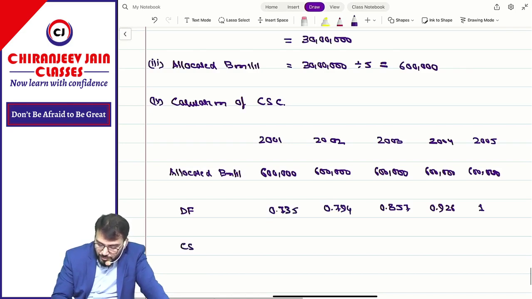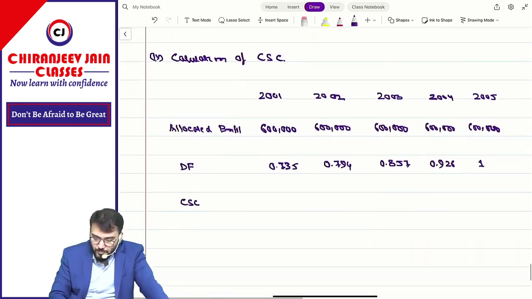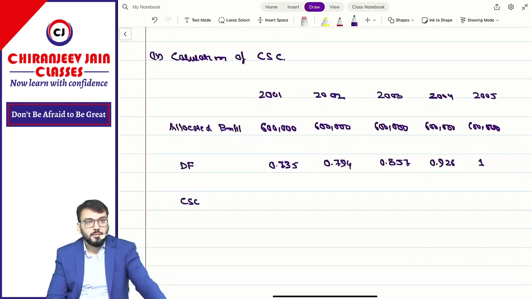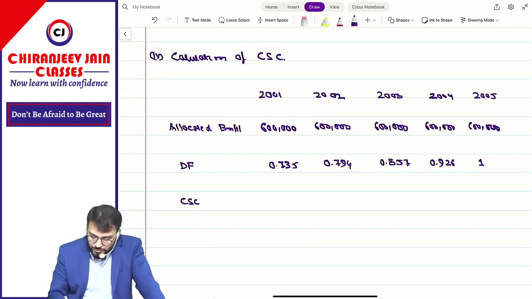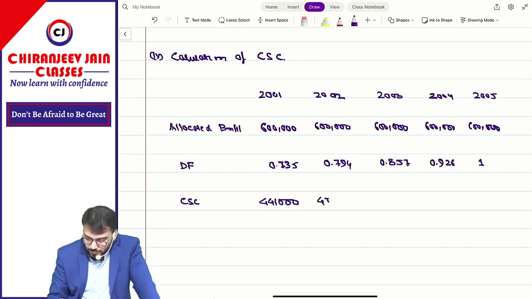Can you give me the current service cost? How much? 4 lakh 41,000. 4 lakh 76,400.